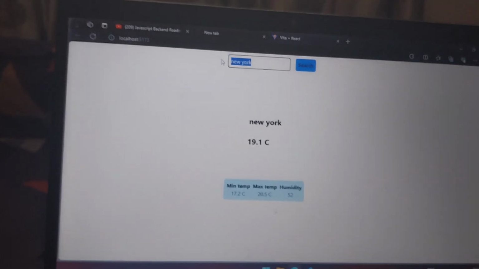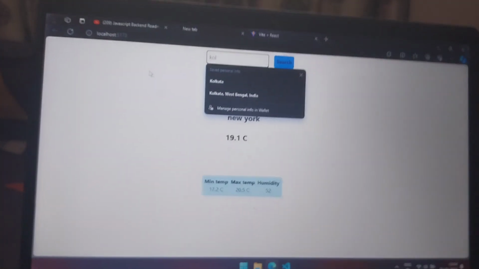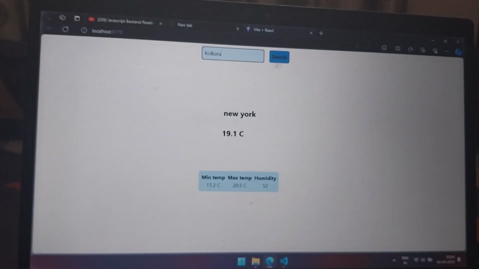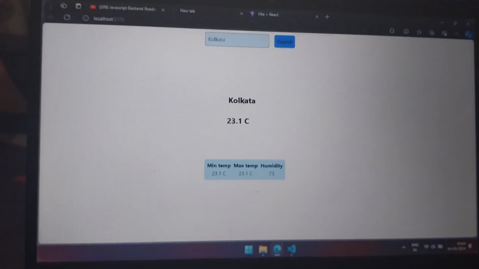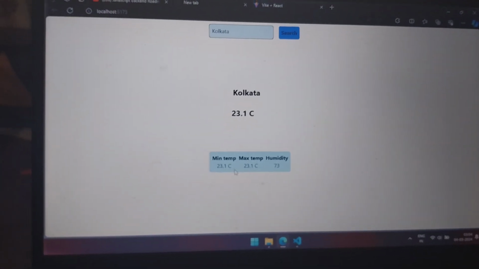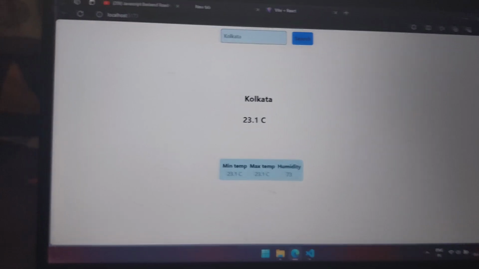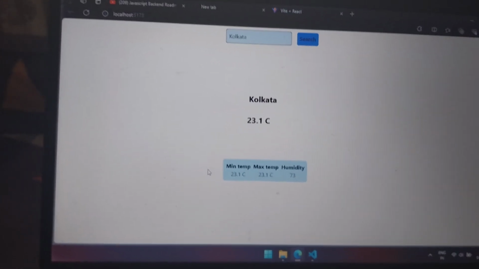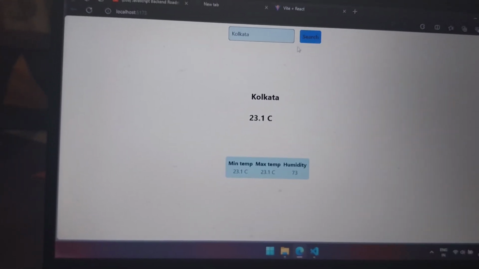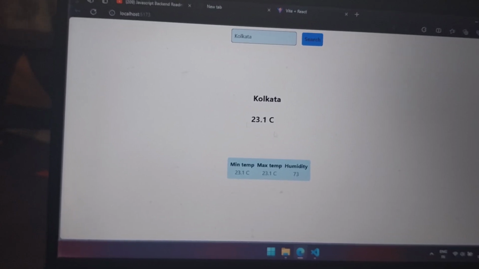Finally my hometown, let me find out, Kolkata. Yeah, and as you can see the average temperature is this, and the remaining parameters are defined over here. So as you can see it's working pretty fine. I developed this all on my own. I did not focus on styling a lot, right? I did not think about it a lot, just basic CSS functionalities, right?